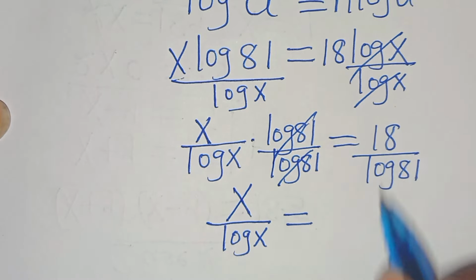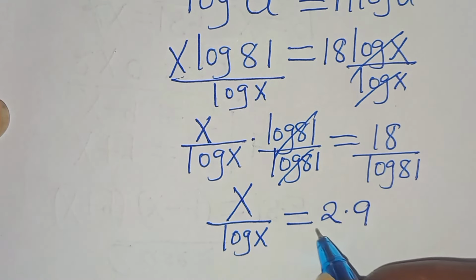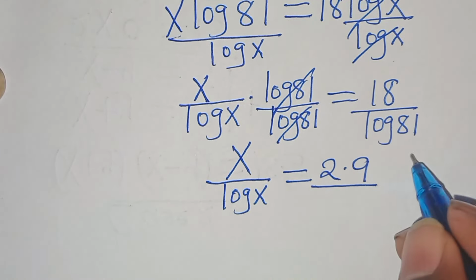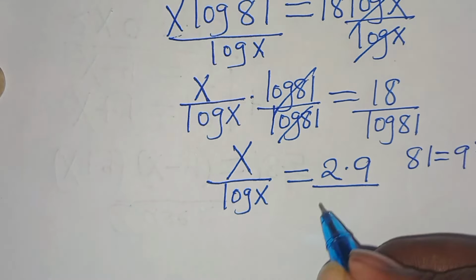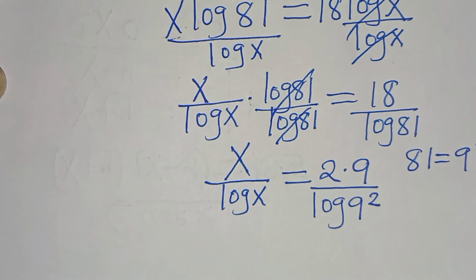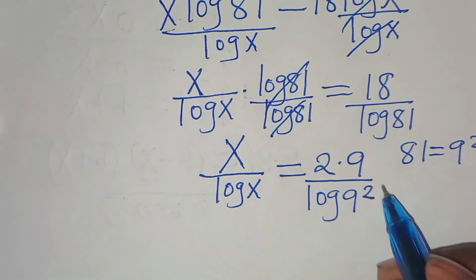We can express 18 as 2 multiplied by 9, divided by log 81. Remember, 81 is the same thing as 9 squared. So this can be expressed as log 9 to the power of 2.